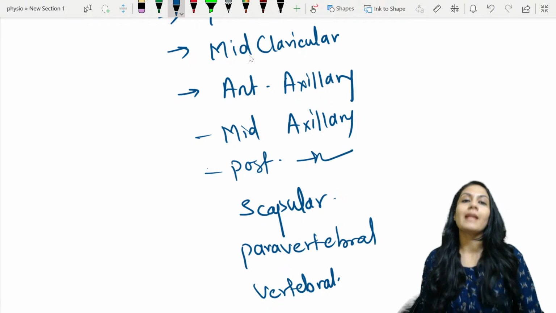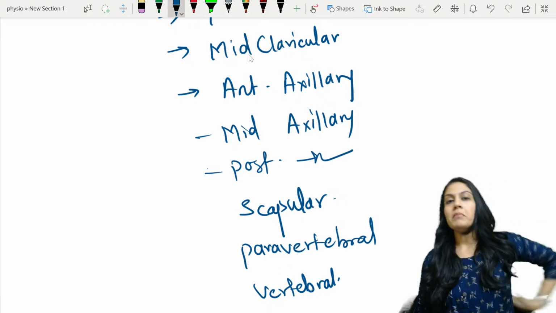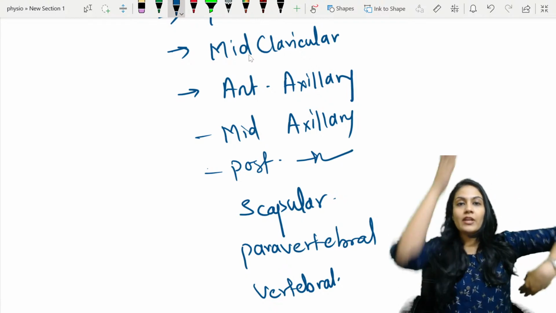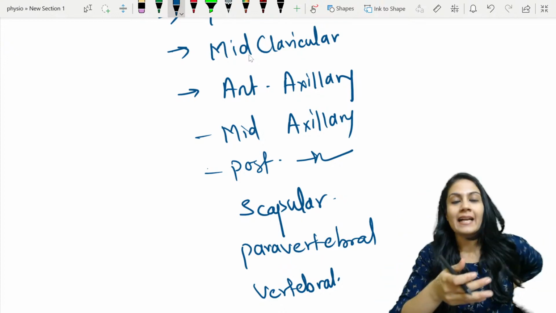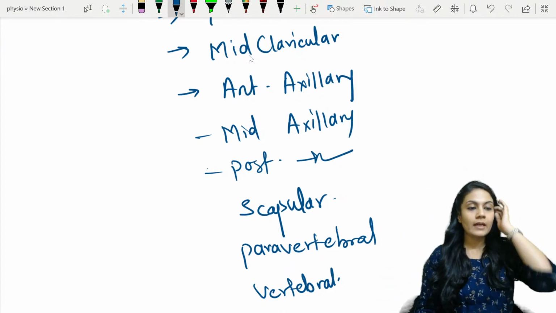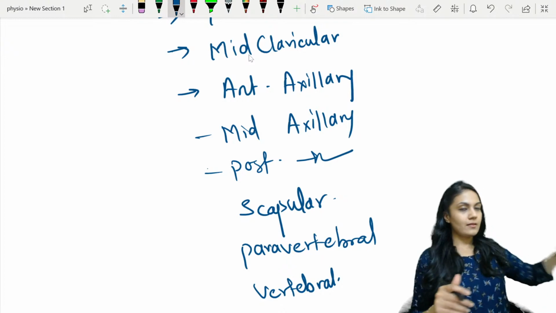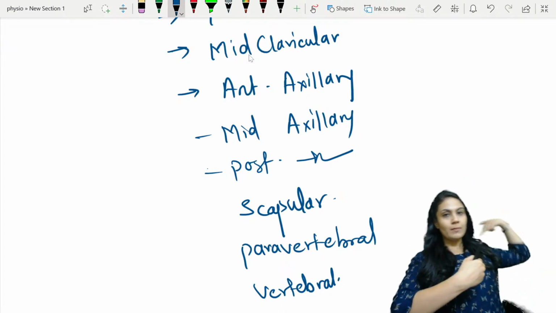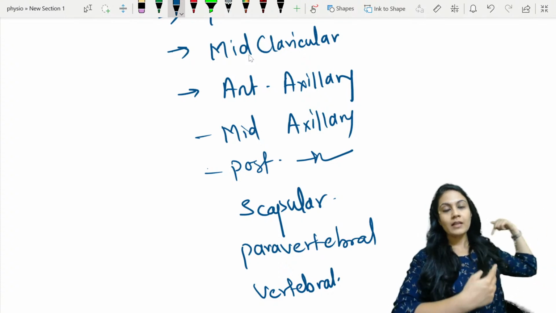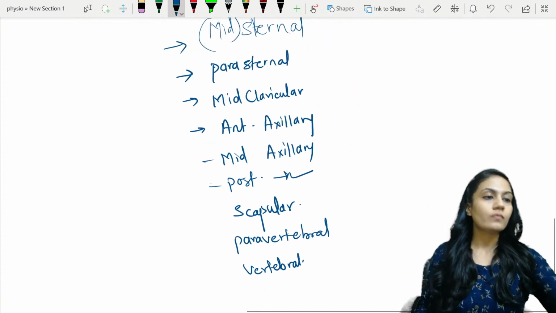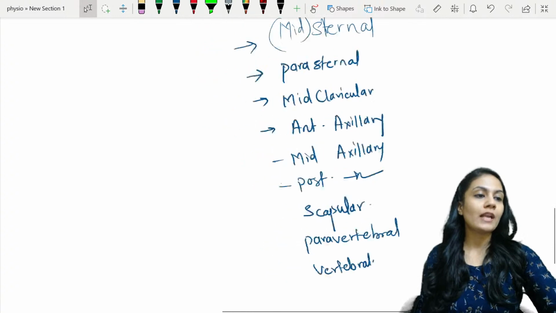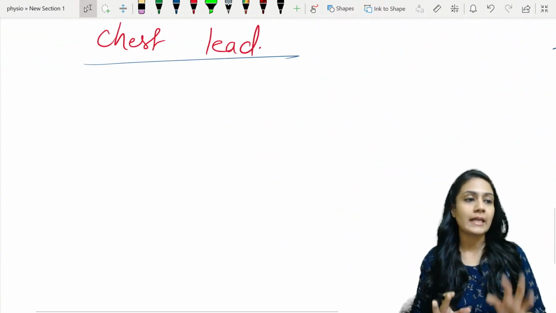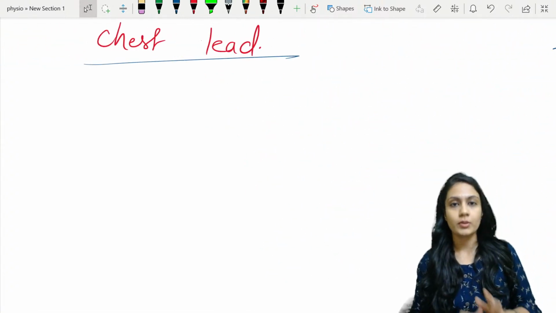Where this vertebral line is going to come, exactly in the middle at the back, where your spinal cord is, right? So these are going to be like this. If I'm going from my sternum, from one side towards my vertebra at the back, this is going to be the order in which the lines are there. These are imaginary lines, nothing to do with the ECG per se, okay?